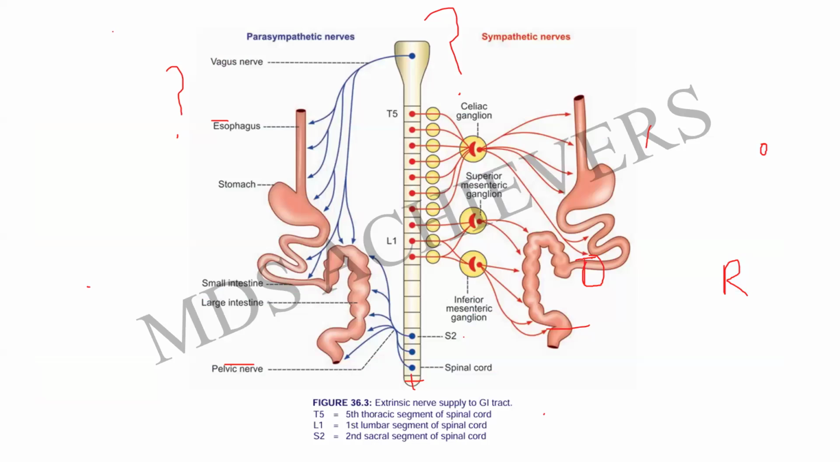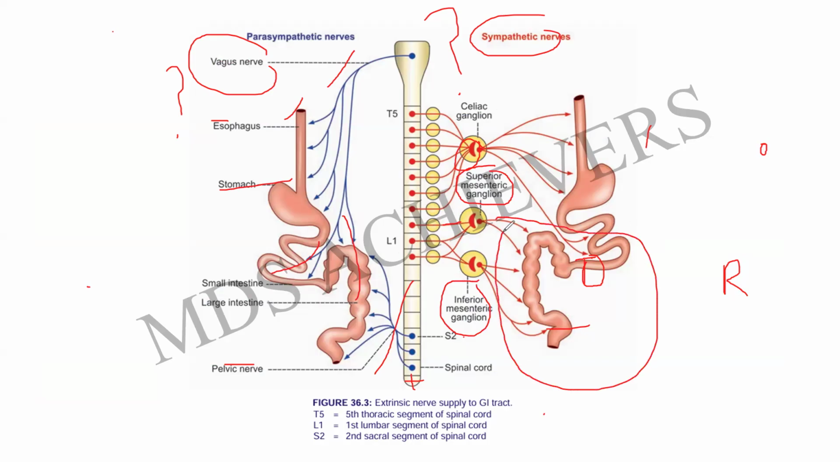See, this is the sympathetic and parasympathetic supply of the GI tract. The parasympathetic one is going to be the vagus nerve, which is going to supply the esophagus, stomach, small intestine, large intestine, and pelvic. Whereas the sympathetic nerves, that is the celiac ganglion from the thoracic region, is going to supply the stomach and the small intestine. Whereas from the lumbar region, that is the superior mesenteric ganglion and inferior mesenteric ganglion, is going to supply the large intestine.